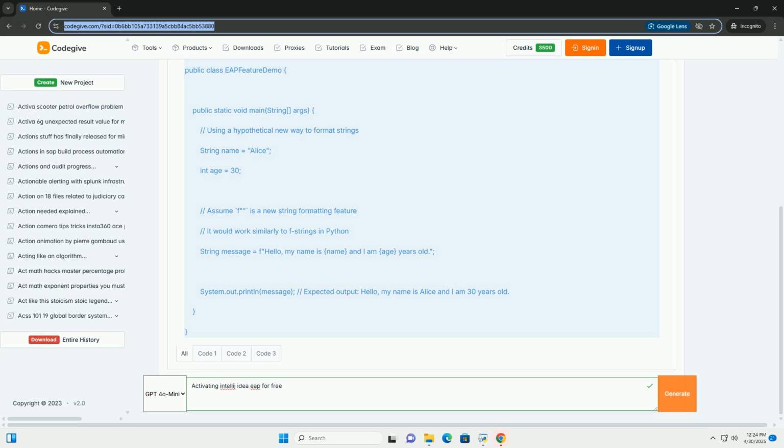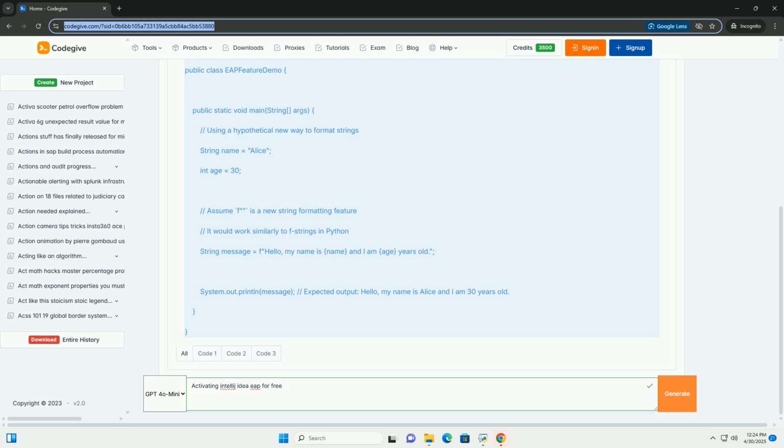Activation window: in the activation window, select license server. 3. Enter license server address: enter the license server URL provided by JetBrains. For example, http://licenseserver.example.com:8080. This is just an example; use the address provided by JetBrains. 4. Activate: click the Activate button.